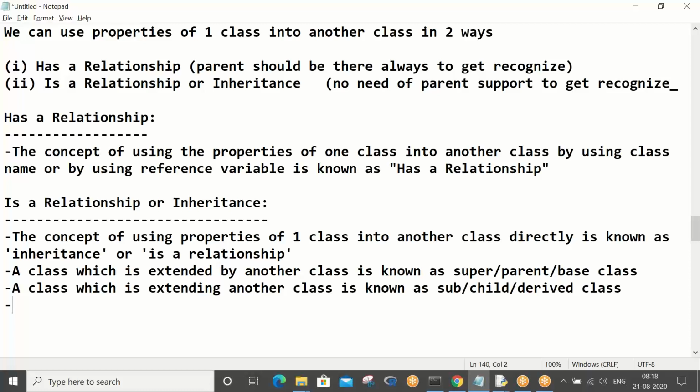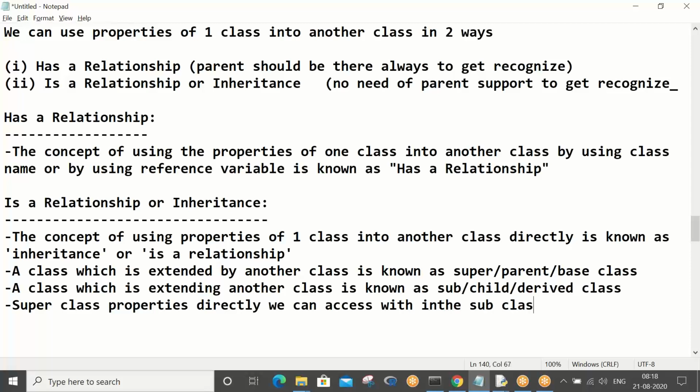So the point is, superclass properties we can access directly within the subclass, just like subclass members.